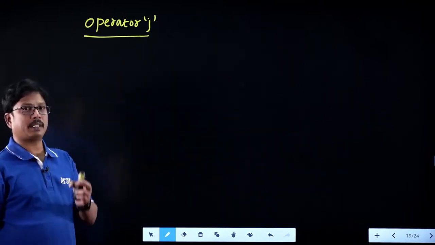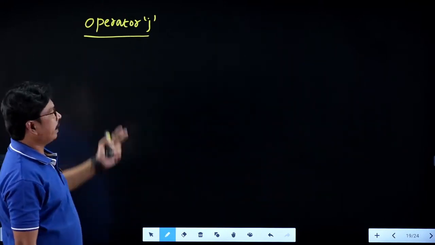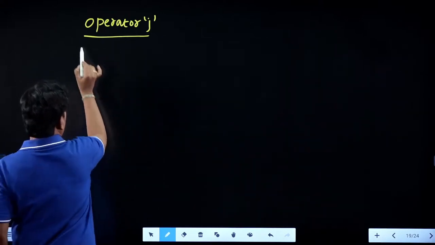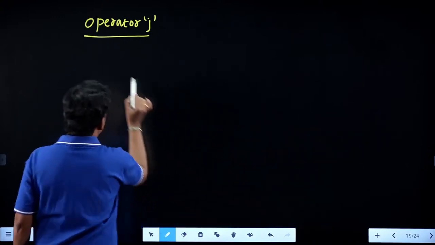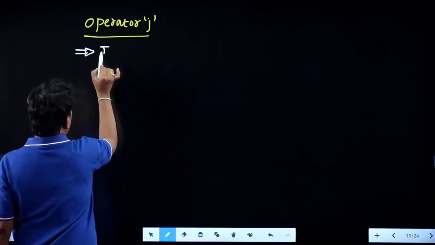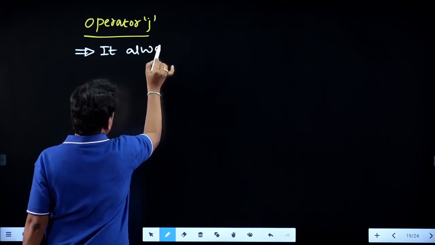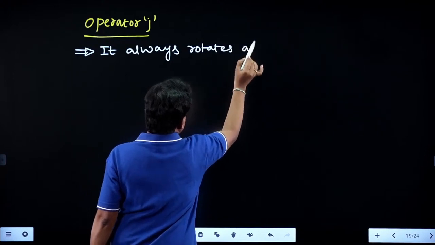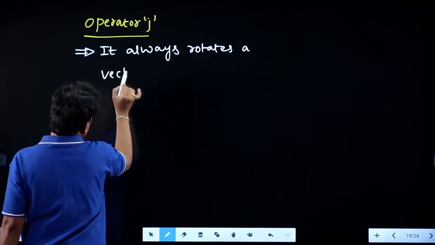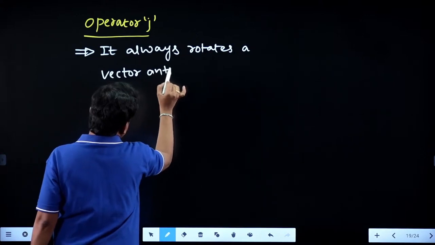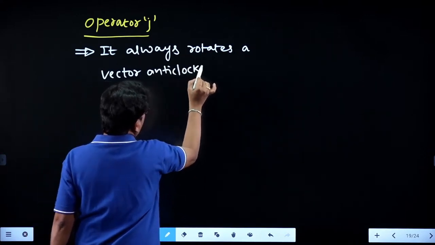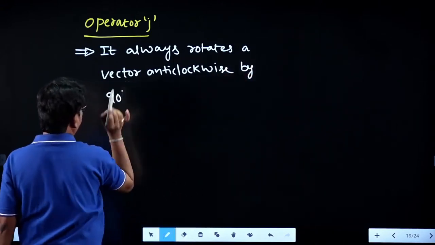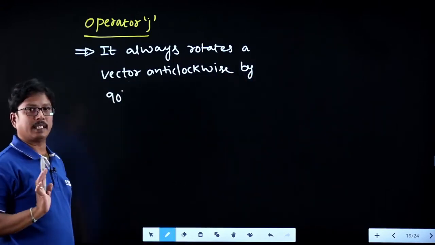So that is the complex parameter J. J always rotates a vector anti-clockwise by 90 degrees. It always rotates a vector anti-clockwise by 90 degrees.